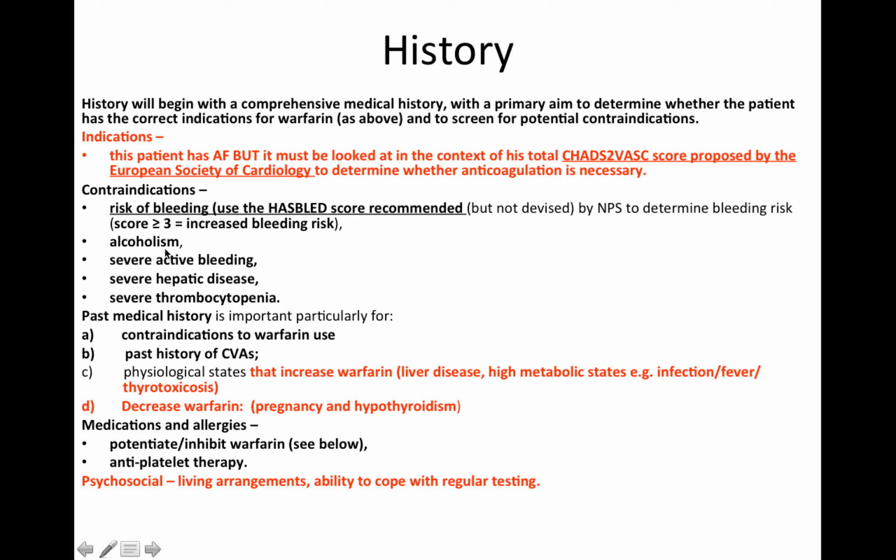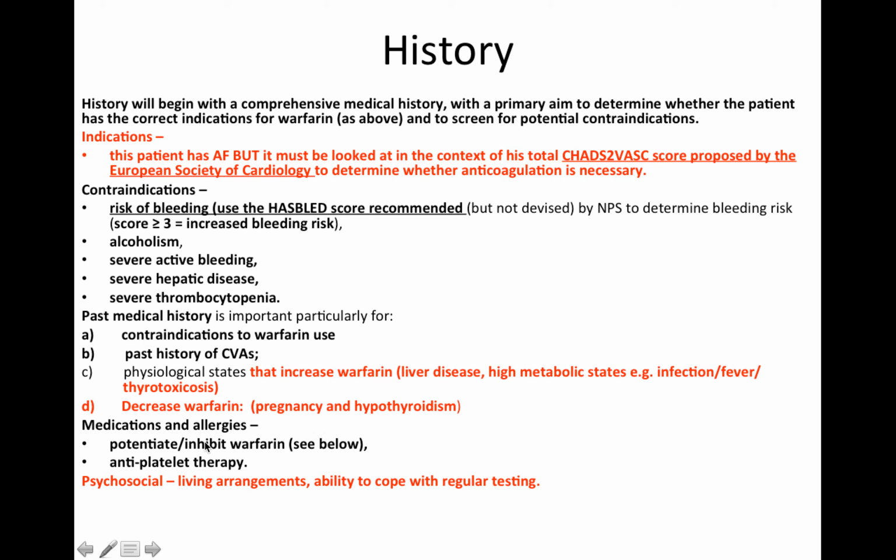If he has alcoholism, severe active bleeding like a peptic ulcer, severe hepatic disease, or severe thrombocytopenia, I wouldn't give him any warfarin. For past medical history, it's very important to see whether he has any other contraindications to warfarin, whether he has any previous strokes, and any physiological states that increase warfarin effect, so liver disease, high metabolic states such as infection, fever, and thyrotoxicosis, and decreased warfarin effect, such as hypothyroidism and pregnancy.